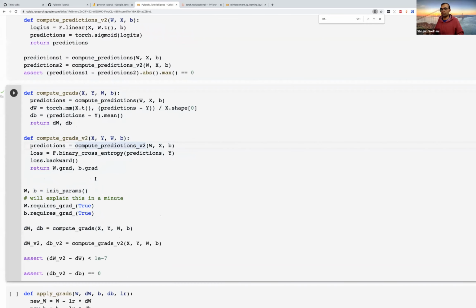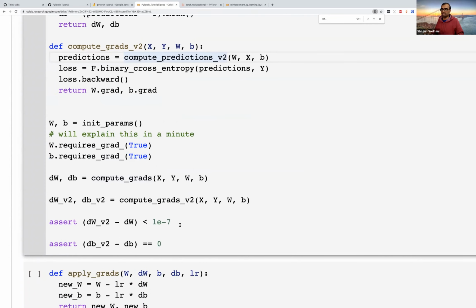Another thing that you would have noticed is, when I'm computing the gradients and matching them in the two versions, for the bias I'm explicitly making sure that the gradients are exactly equal to 0, but with the weights I am setting the difference in the gradients to be less than 1e-7. That is one thing you would often see when you perform the same operation in two different ways: even when it's the exact same thing, you would not see the output be exactly the same. This basically happens because of underflow sometimes. The TLDR is, even if the values do not exactly match, but they are in the range of 1e-7, 1e-8, that is good enough.